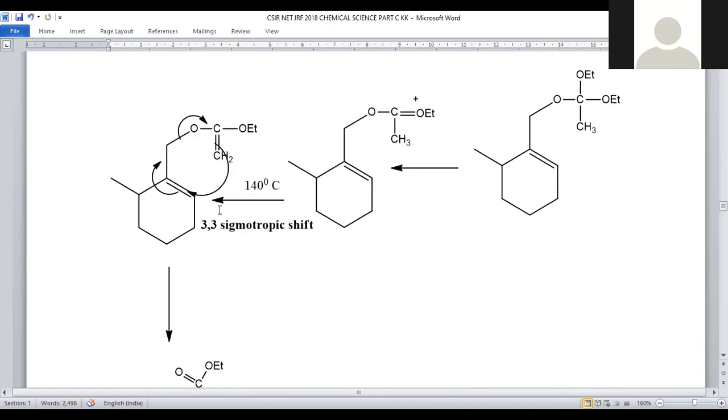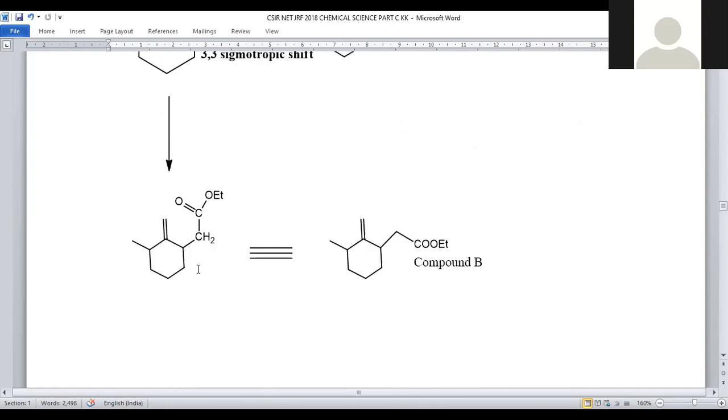Now, this compound is involved in a 3,3 sigmatropic rearrangement. Here, a new bond forms between these two centers. How can we say 3,3 sigmatropic? 1, 2, 3, 1, 2, 3. Hence, it is a kind of 3,3 sigmatropic. Here, this pi bond is shifted towards this side, so that new carbon-carbon bond formation is possible. And this pi bond is polarized towards this side. Here we will get a carbon-carbon double bond. And this already existing carbon-oxygen bond will be cleaved, and here the pi bond will be generated.